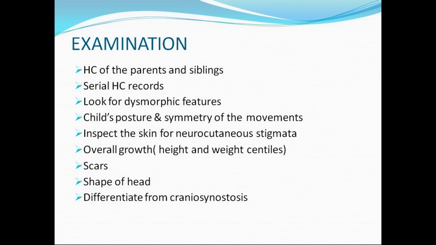Look for any dysmorphic features that fit into any syndromes, like Down syndrome, Edwards syndrome. So examine carefully for any other dysmorphic features. Then one has to observe the child's posture and symmetry of the movements. Inspect the skin for neurocutaneous stigmata like neurofibromatosis or café-au-lait spots, because there may be an association with those conditions. And one has to note the overall growth of the child, not only the head circumference, whether the child is retarded or normal. One has to see the shape of the head, and one must differentiate from craniosynostosis.